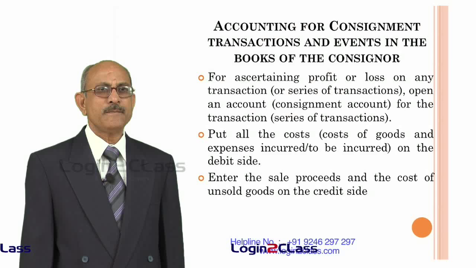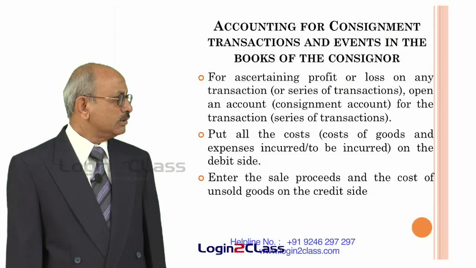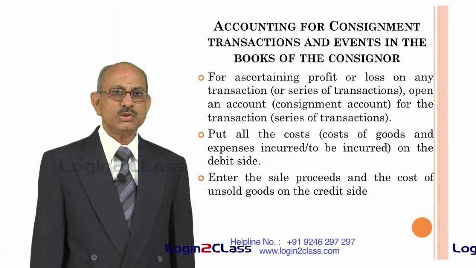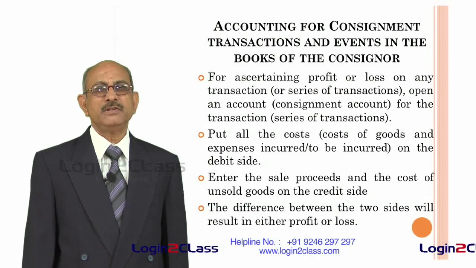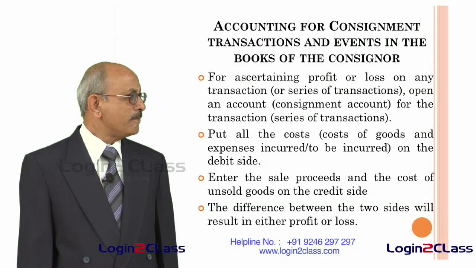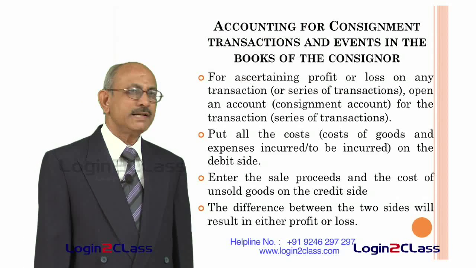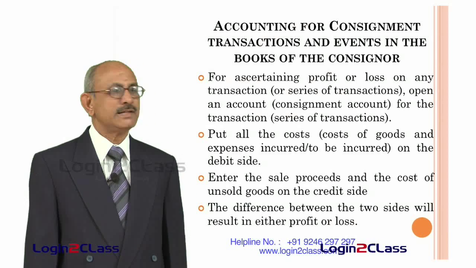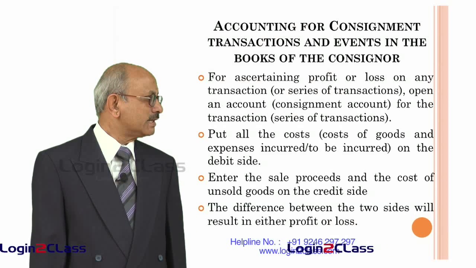Here, instead of the closing stock, we call it the unsold goods stock, because it has not been sold by the consignee. That is also put on the credit side, and on the debit side we put all the cost of goods and all the expenses incurred for sale of these goods. The difference between the two sides will give the result. It could be either profit or loss. If it is profit, it means that the credit side is in excess and the debit side is in short. The difference is always profit. But if the debit side is more than the credit side, then it will result in a loss. So, this is how consignment account is maintained in the books of the consignor.